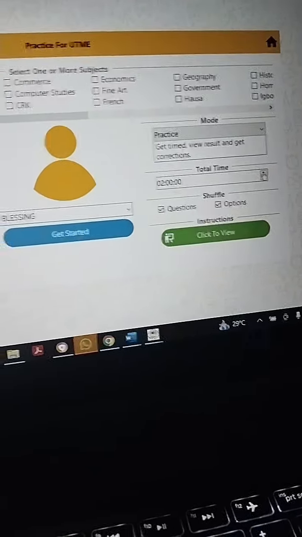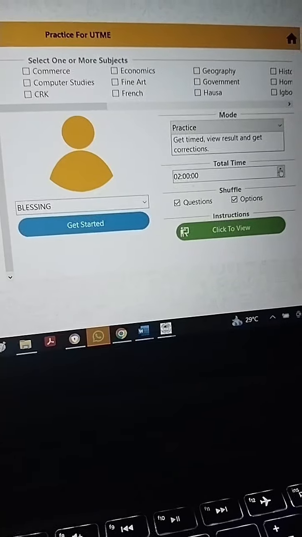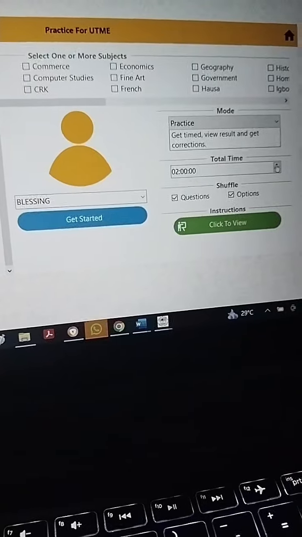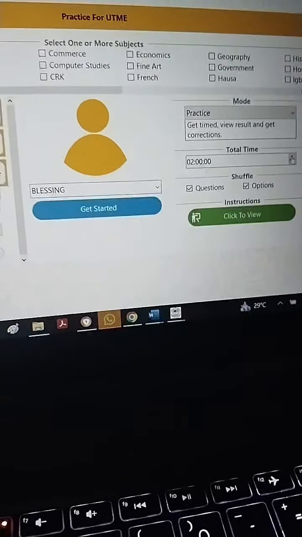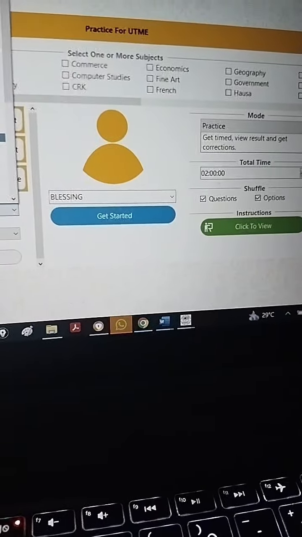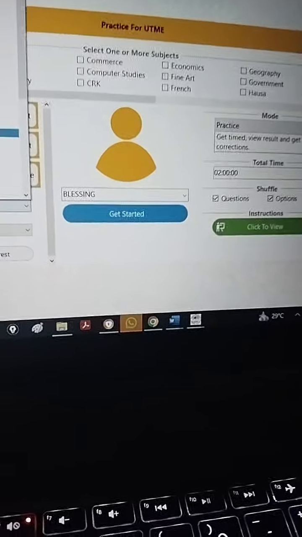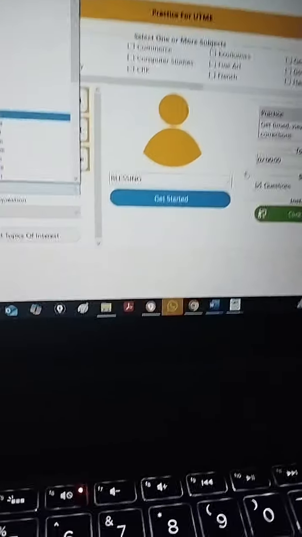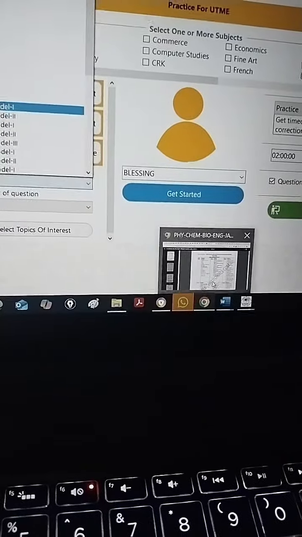This is your timer. I always tell students, practice under 1 hour 30 minutes. Don't use 2 hours. There's a video I've done on time management. When you practice with 1 hour 30 minutes, you have 30 minutes to go back and do any corrections. Do you get my point? So please, I beg you, you can still do it.